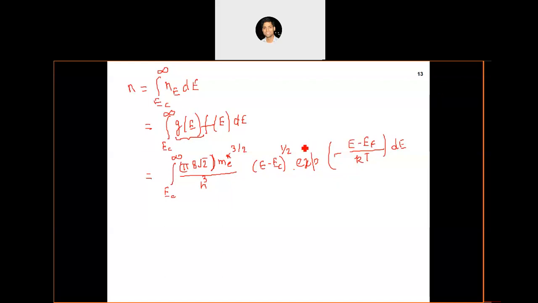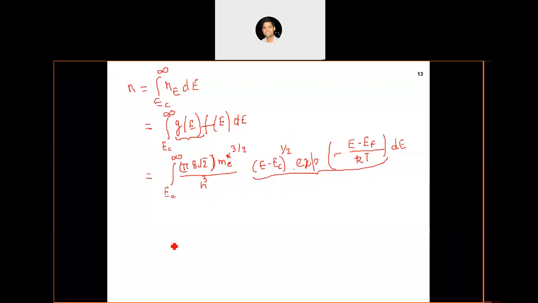Like we have (E minus EC) to the power half. All these other quantities within the integral are constants and can be taken out. Only this portion will remain inside the integral, and then this integral can be easily calculated.